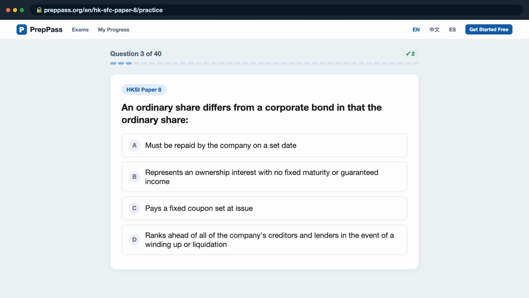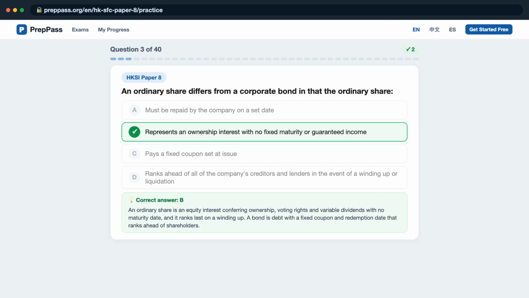Question 3. An ordinary share differs from a corporate bond in that the ordinary share, is it A, must be repaid by the company on a set date? B, represents an ownership interest with no fixed maturity or guaranteed income? C, pays a fixed coupon set at issue? D, ranks ahead of all of the company's creditors and lenders in the event of a winding up or liquidation? The correct answer is B.